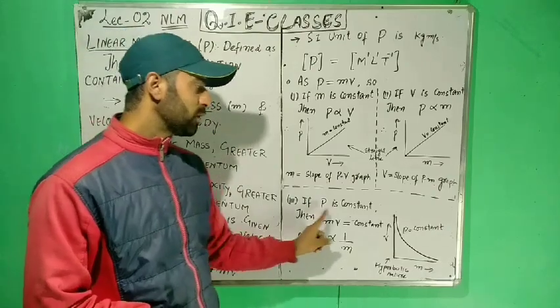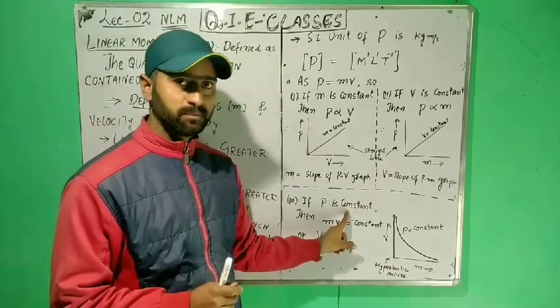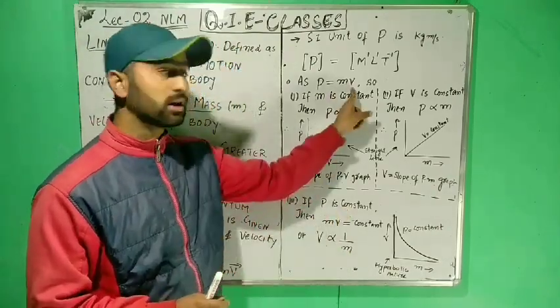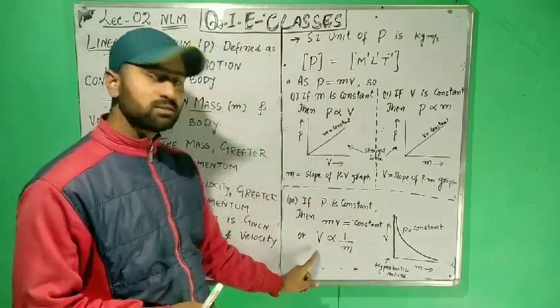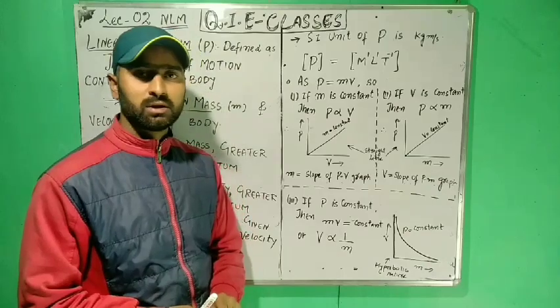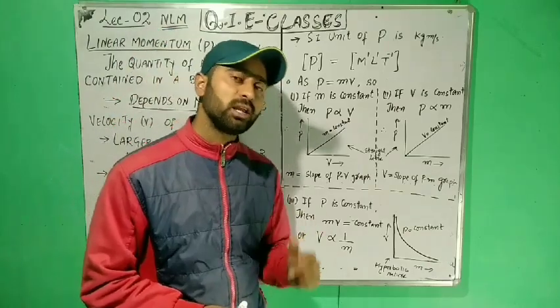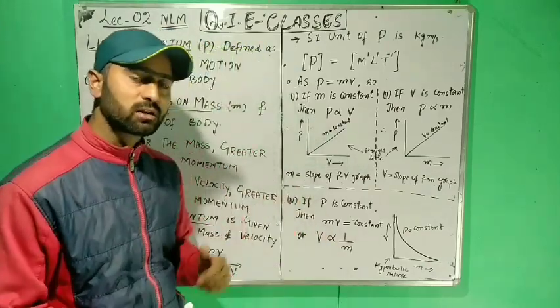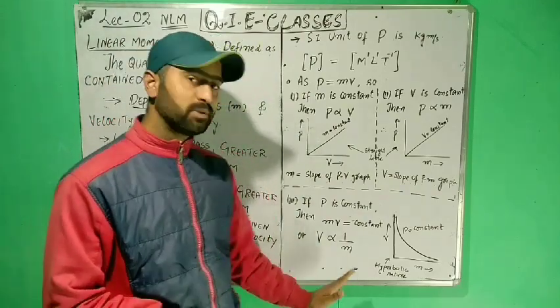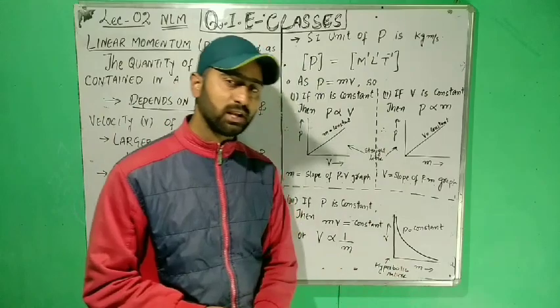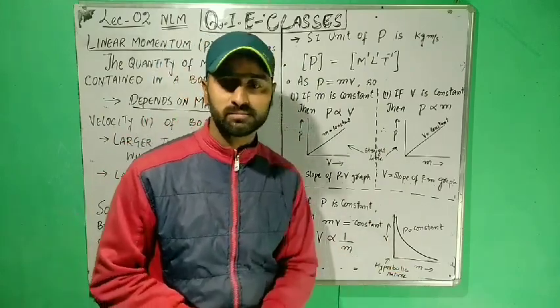However, if the momentum of a body itself is constant, then we can say P equals constant, means mv equals constant, or simply v is inversely proportional to m. So if the momentum of a body is constant, then there will be an inverse relation between the mass and velocity of the body, such that the graph between mass and velocity will be hyperbolic in nature, as clear from the graph.